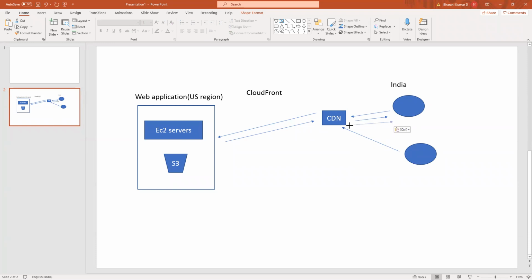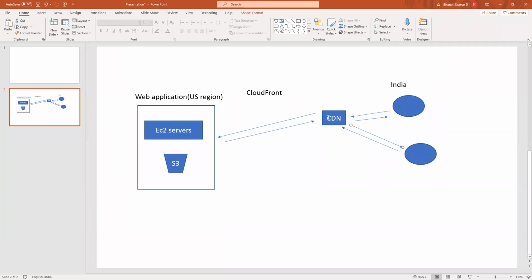CDN has this data now. So the CDN will respond directly to the user, to the client. So now the CDN is in some region nearer to this country. It can be Mumbai or it can be any other city where AWS maintains its CloudFront network.